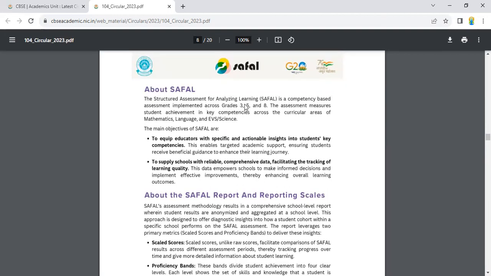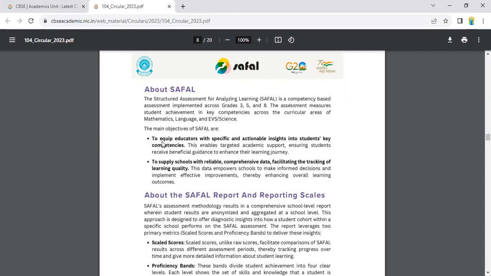About SAFAL. The Structured Assessment for Analyzing Learning, SAFAL, is a competency-based assessment implemented across grades 3rd, 5th, and 8th. The assessment measures students' achievement in key competencies across the curricular areas of mathematics, language, and EVS/science. The main objectives of SAFAL are to equip educators with specific and actionable insights into students' key competencies. This enables targeted academic support, ensuring students receive beneficial guidance to enhance their learning journey. This is the first objective of SAFAL.